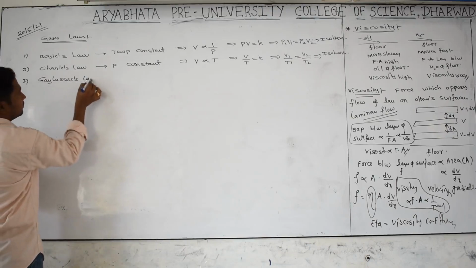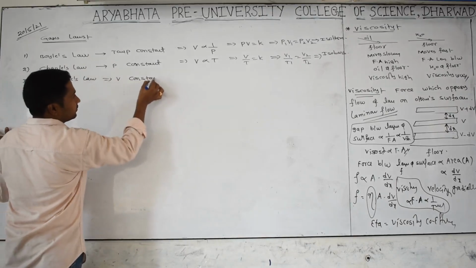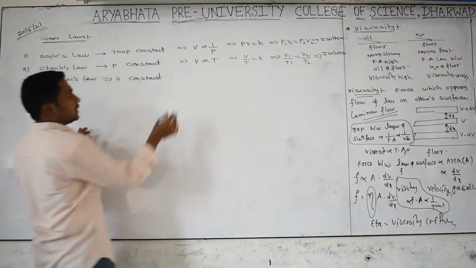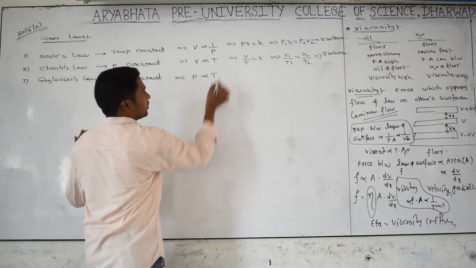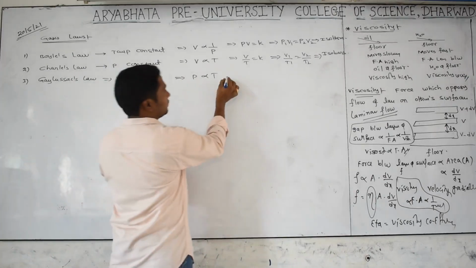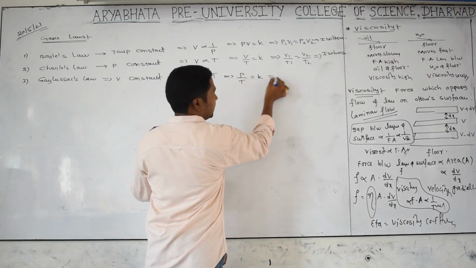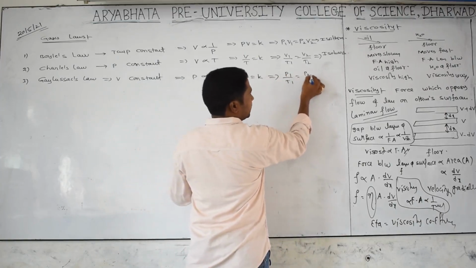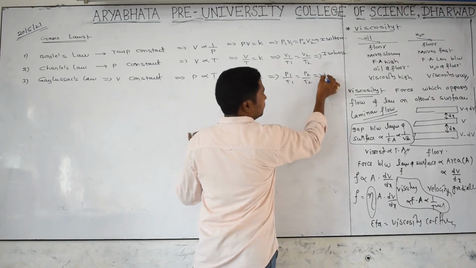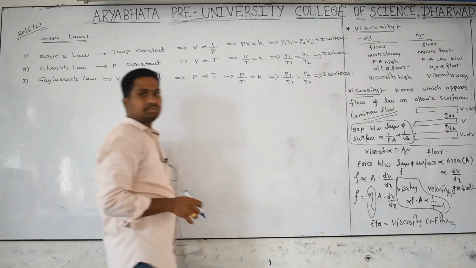Gay-Lussac's law. What is Gay-Lussac's law? Volume is maintained constant. At constant volume, the pressure of a given mass of a gas is directly proportional to its absolute temperature. Then we get P by T is equal to a constant. At two conditions, P1 by T1 is equal to P2 by T2. We call the graphs isochores.